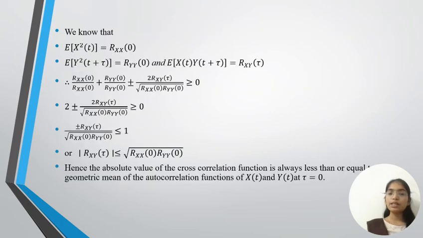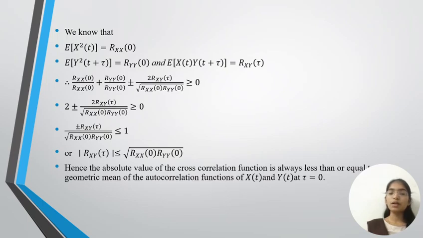We know that the expectation of x²(t) equals Rxx(0), the expectation of y²(t+τ) equals Ryy(0), and the expectation of x(t) y(t+τ) equals Rxy(τ).